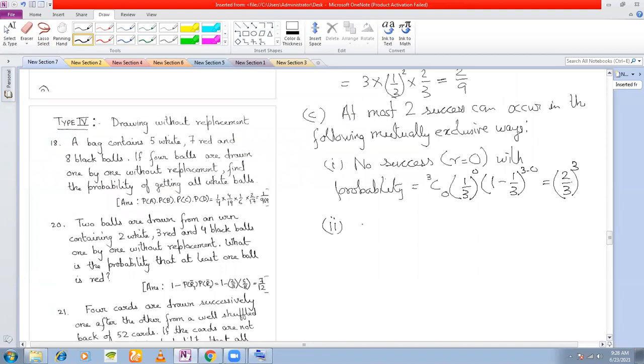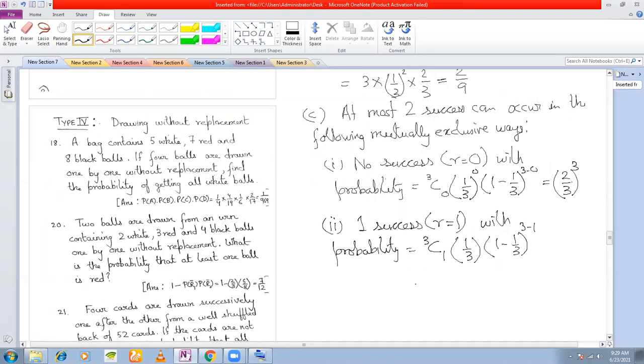What is the next possibility? One success, right? R is equal to 1 with probability equal to 3C1 (1/3) to the power of 1 into (1 minus 1/3) to the power of 3 minus 1, which is equal to 3 into 1/3 into (2/3) square.